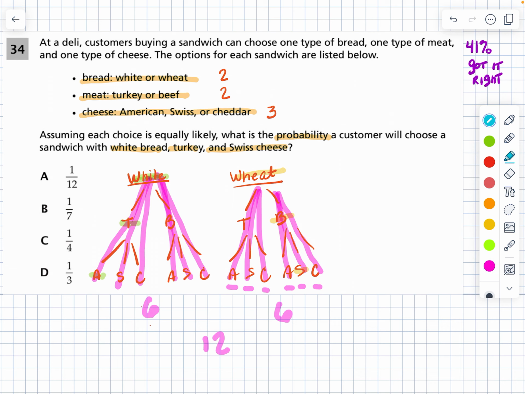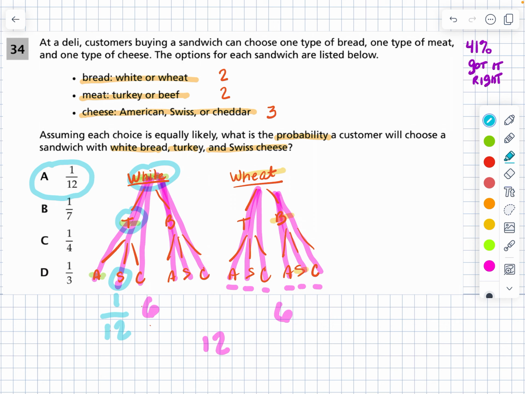It says white bread, turkey, and Swiss cheese. So that's 1 possibility in how many possibilities? It's 1 out of 12 possibilities. So this is our answer.